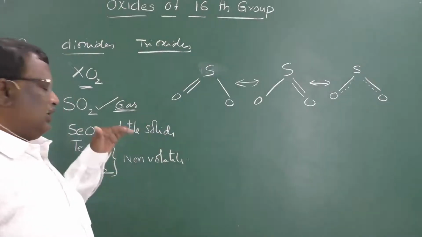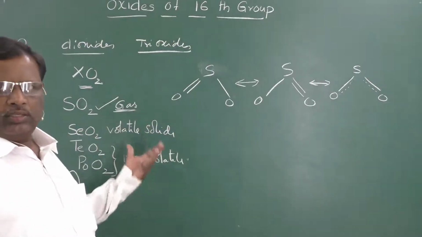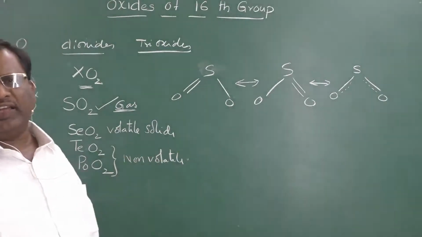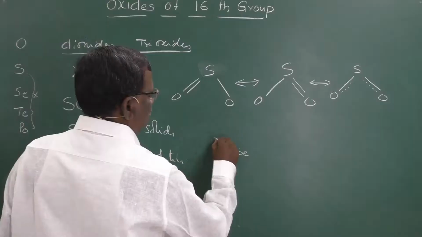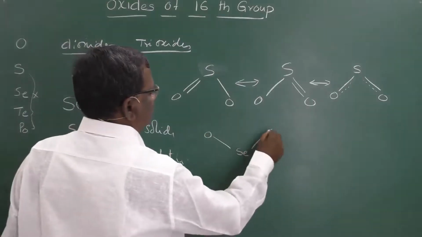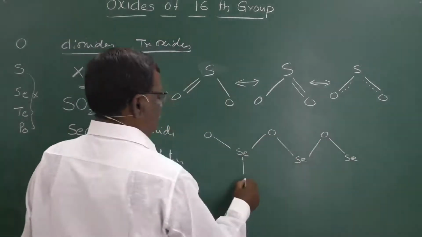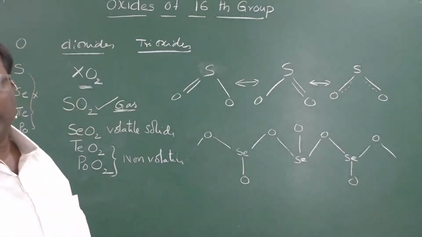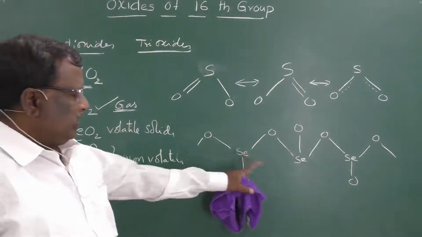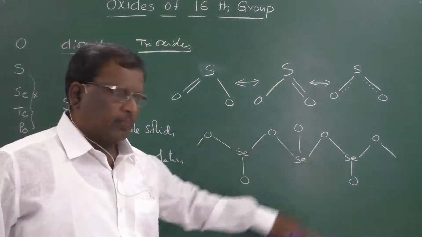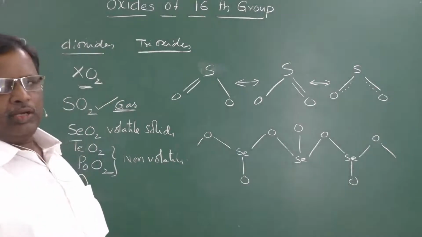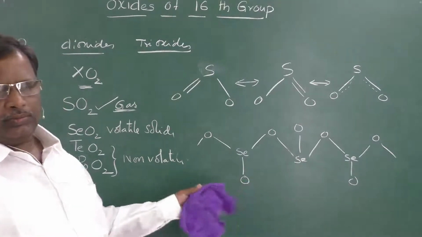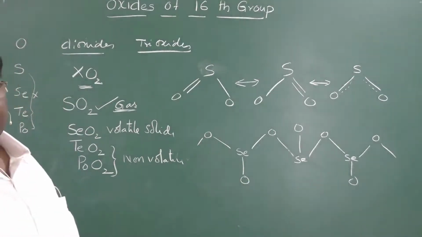Whereas other dioxides, since they are solids, are in polymerized form, chain-like structures. For example, the structure will be like this. It is a polymeric structure like this. In TeO2 also, in place of Se, you can keep Te or Po like this. The dioxides' structure will be like that.